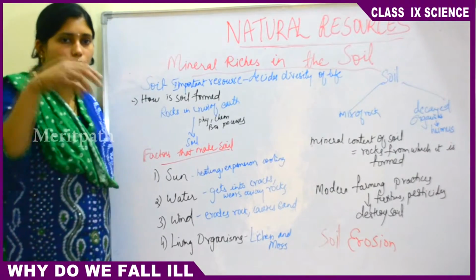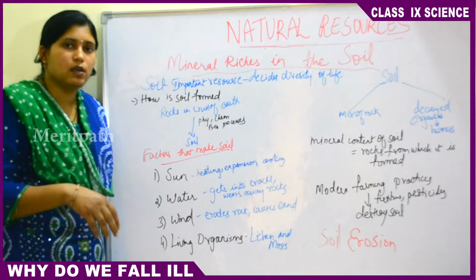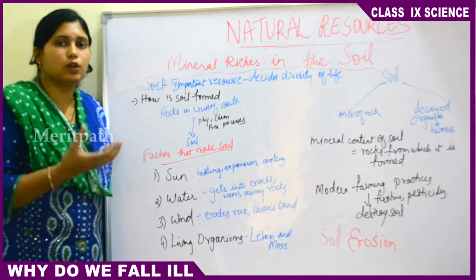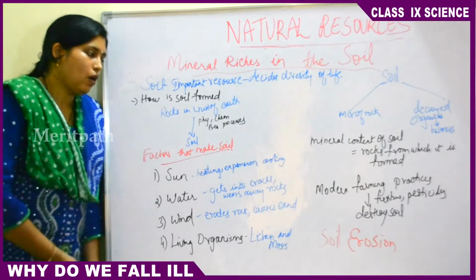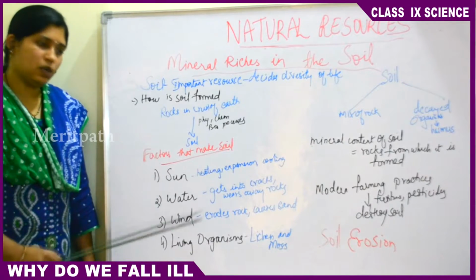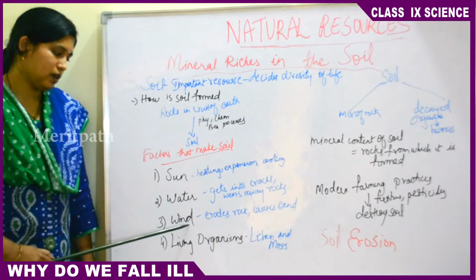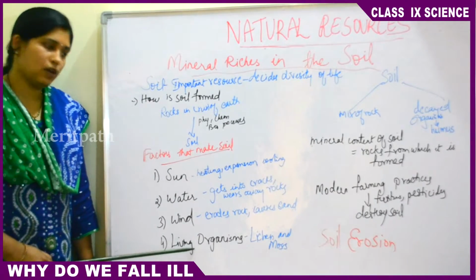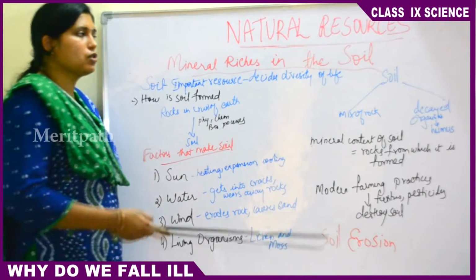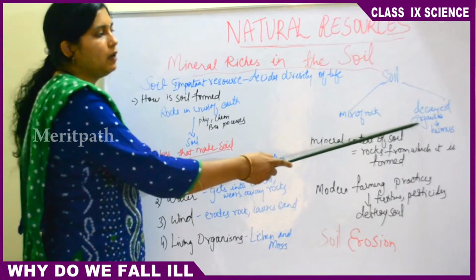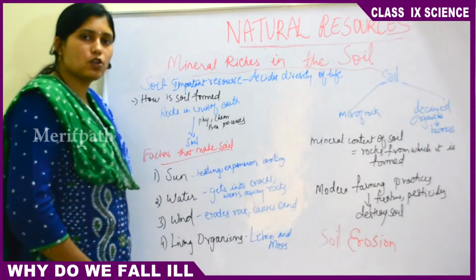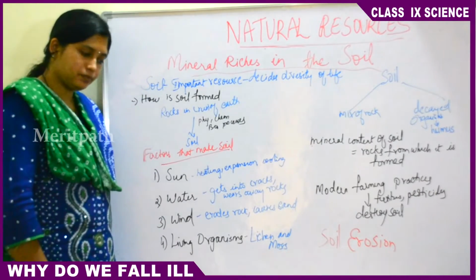So if you want to water the soil for irrigation purposes, if there is a lot of humus, the water retaining capacity will increase, and the nutrient retaining capacity. All these things make the soil nutrient rich. Because water has some nutrients, air has some nutrients, living organisms have some nutrients. They mix with the rock and make the soil nutrient rich. So soil is a mixture of rock and decayed organisms, and these decayed organisms contribute to the humus or moisture content of the soil.